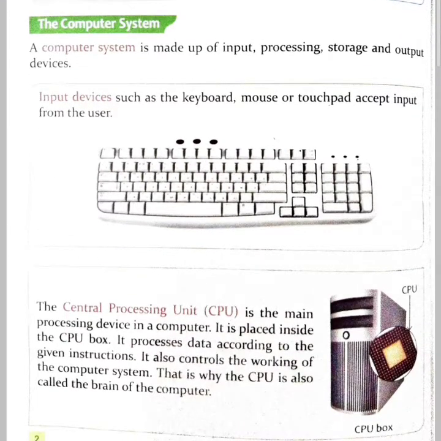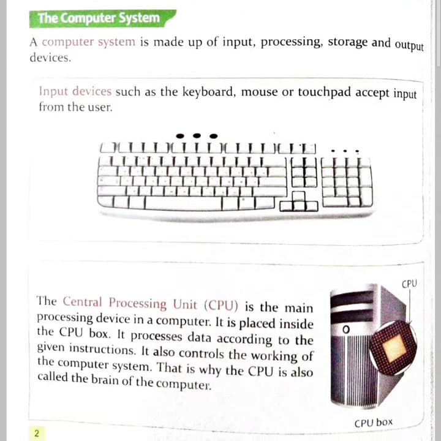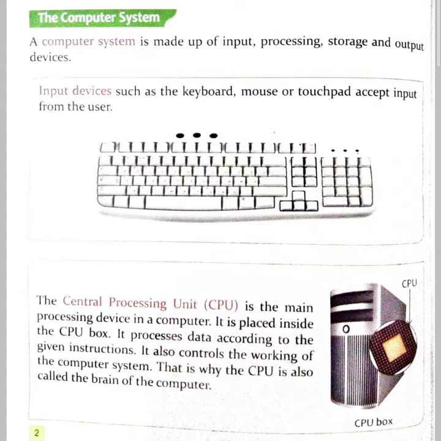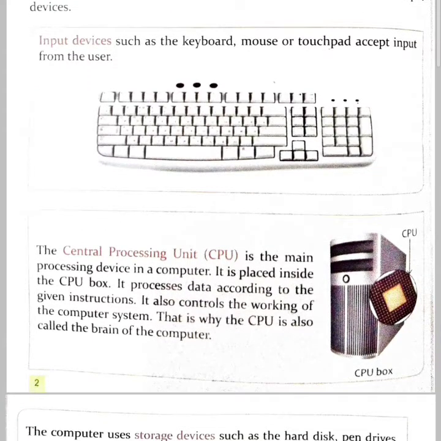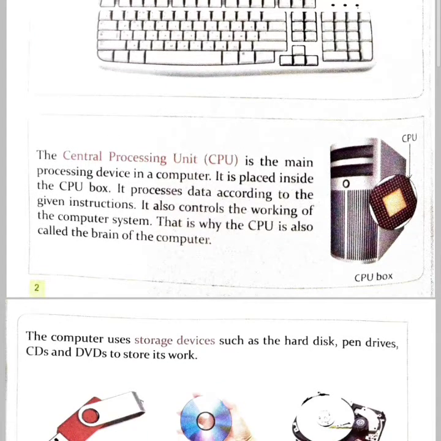Next, the computer system. A computer system is made up of input, processing, storage, and output devices. Input devices such as the keyboard, mouse, or touchpad accept input from the user. The central processing unit or the CPU is the main processing device in a computer.